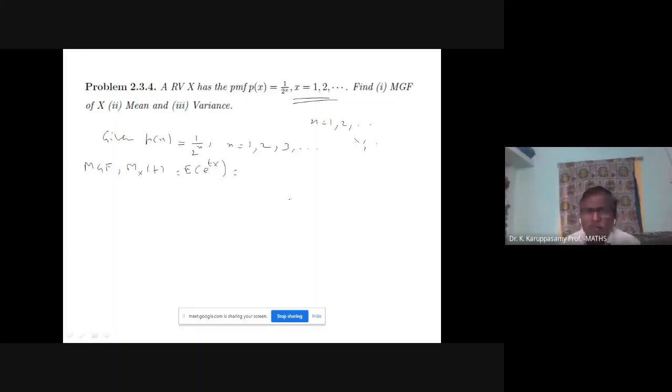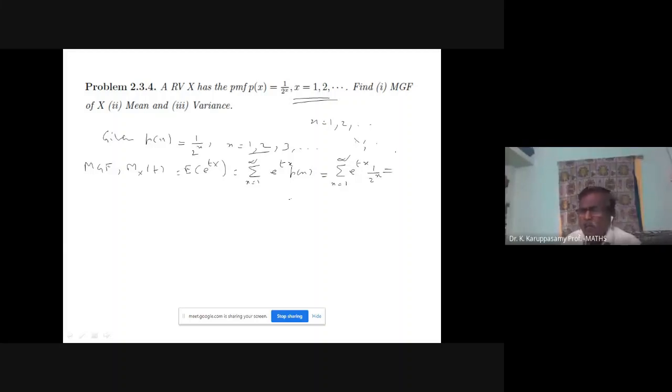Discrete type formula: sigma e power t small x into p of x. Your x values are 1 to infinity. Now replace your p of x. Sigma x equal to 1 to infinity e power tx into my p of x, which is 1 by 2 power x.